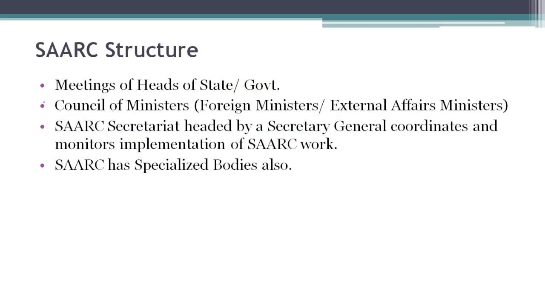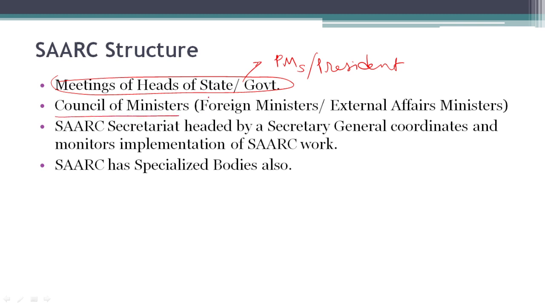Let's look at the SAARC structure. At the top, we have meetings of heads of the state or government, that is of prime ministers or presidents of the states of SAARC. They come to meetings, and such a meeting is called a summit. This is the highest authority in SAARC. After that, we have the Council of Ministers, which is led by the foreign ministers of these 8 countries.